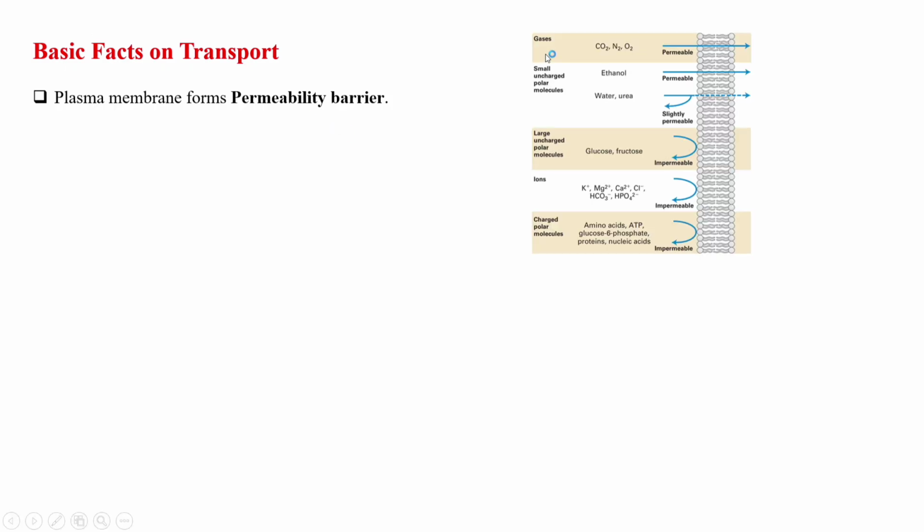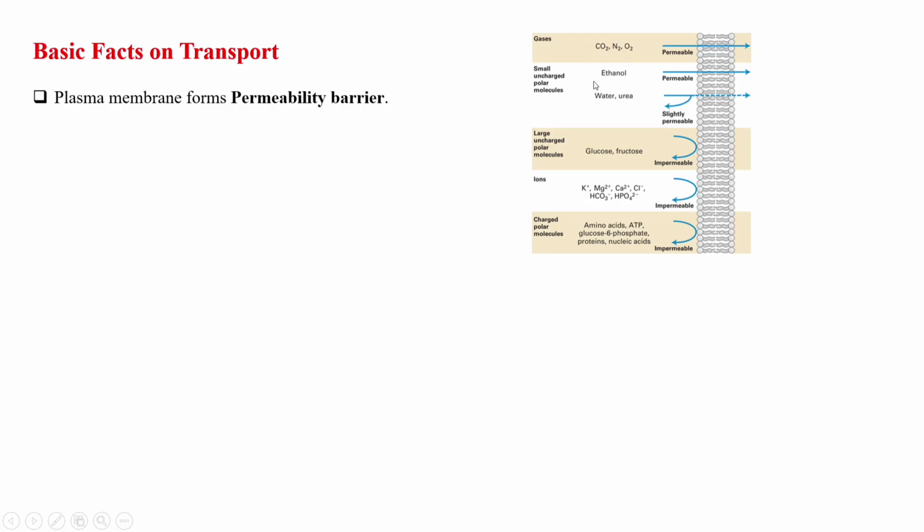As we know, some molecules are permeable through the plasma membrane, like gases: CO2, N2, O2 are permeable. Because the plasma membrane is made up of lipid molecules, it is hydrophobic in nature. So fat soluble molecules are permeable through the plasma membrane, like steroid hormones.